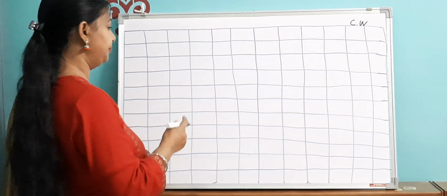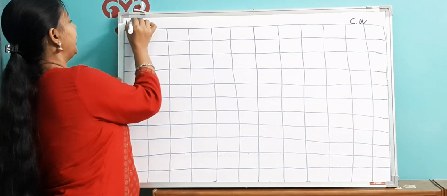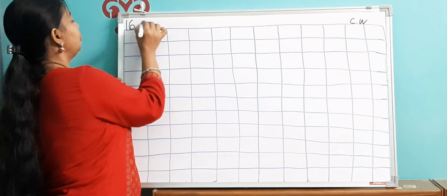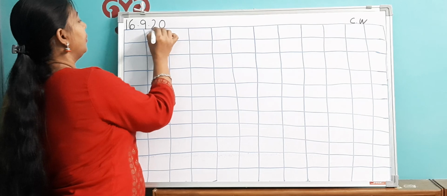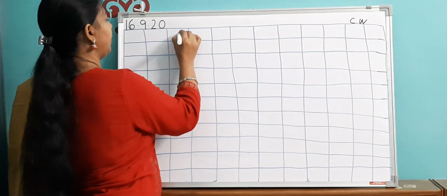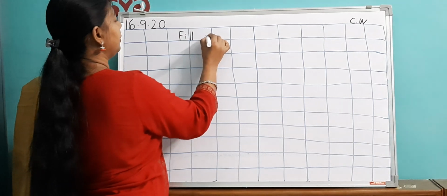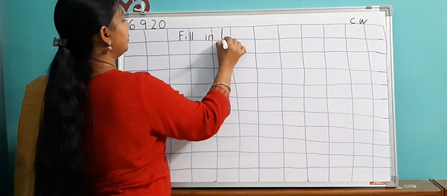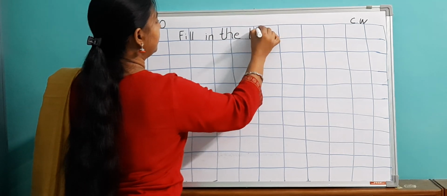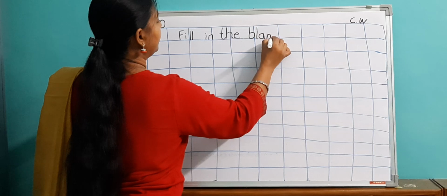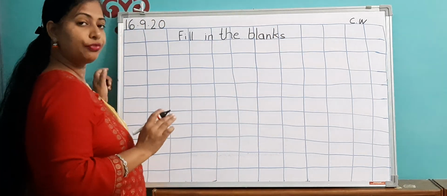So children, I hope you all are ready with the copy. First of all we write the date. Today is 16.9.20. And the exercise which we are going to do is F-I-L-L, fill, I-N, in, the BLANKS. So we are going to do fill in the blanks.